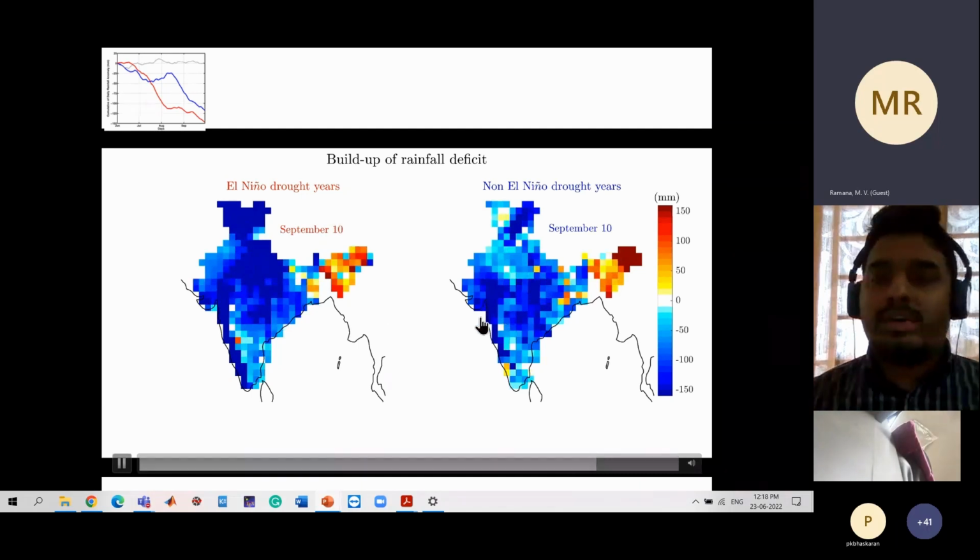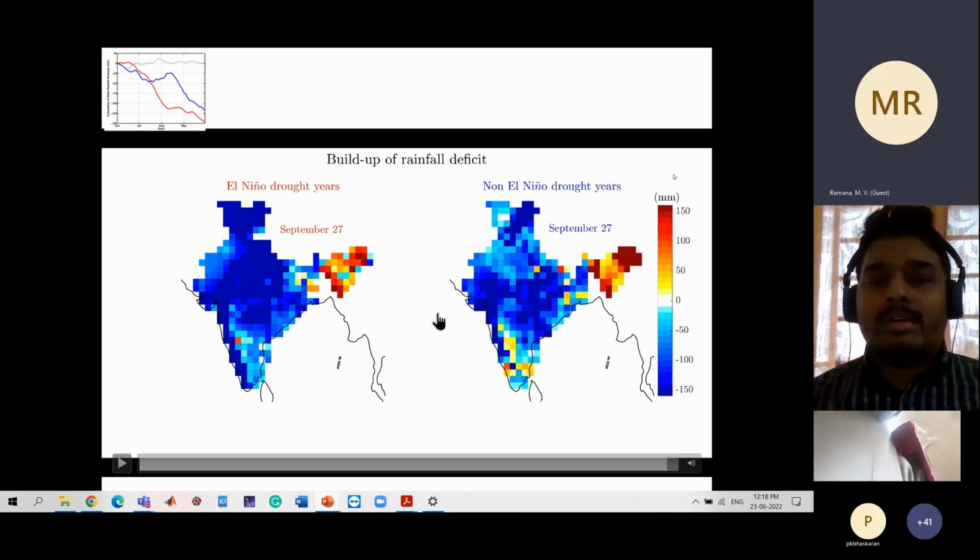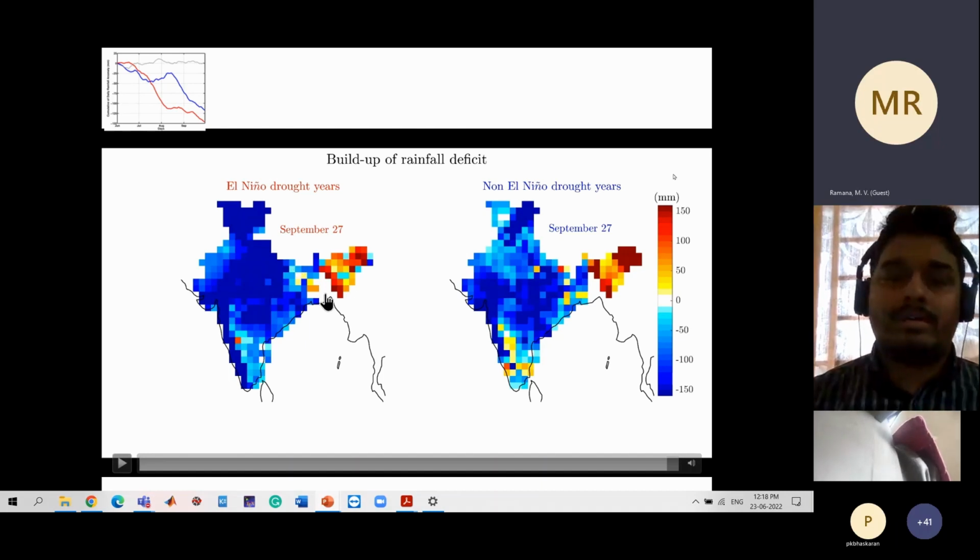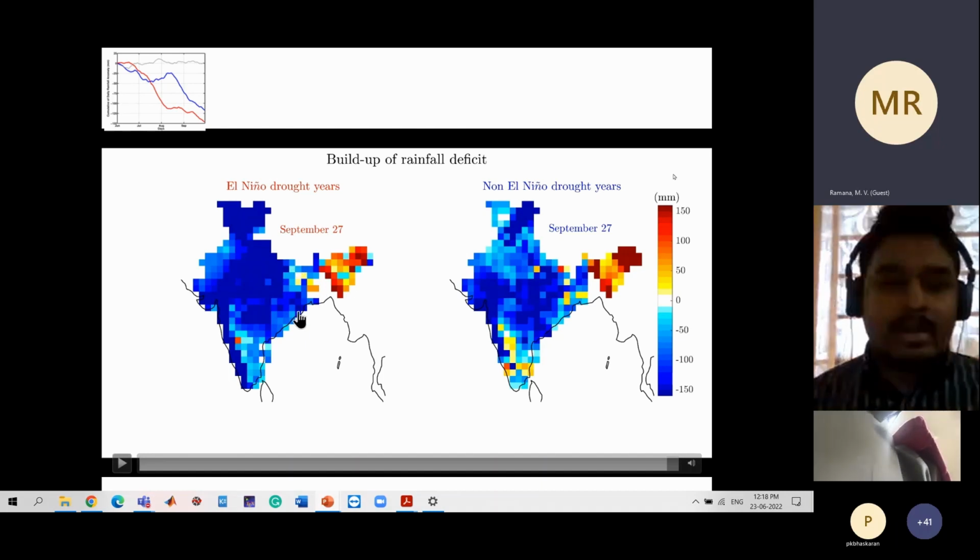As you go towards the end of the season, on a seasonal scale the drought categories look very identical to one another, which we again see in the seasonal rainfall distribution. So it's the subseasonal nature of non-El Nino droughts which makes them different from El Nino drought years. With this, I will end my talk.